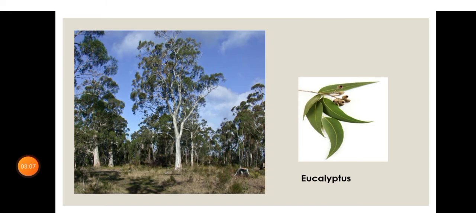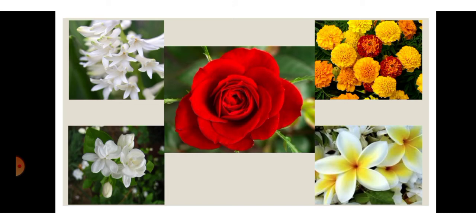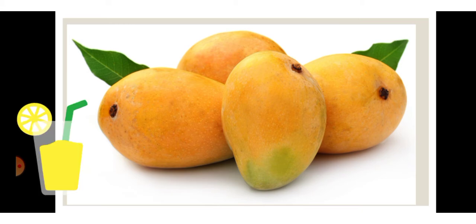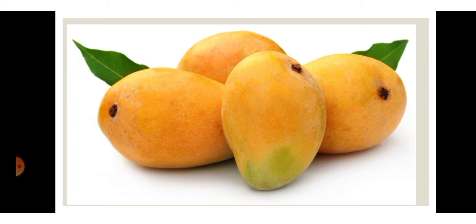The eucalyptus tree also has a very peculiar smell, and this shows medicinal uses also. It is a medicinally very important plant, so it is a medicinal plant. Here you can see images of rose, marigold and jasmine flowers, which have a very beautiful smell. Fruits also have a peculiar smell. The king of fruits is the mango, which has a very beautiful smell.